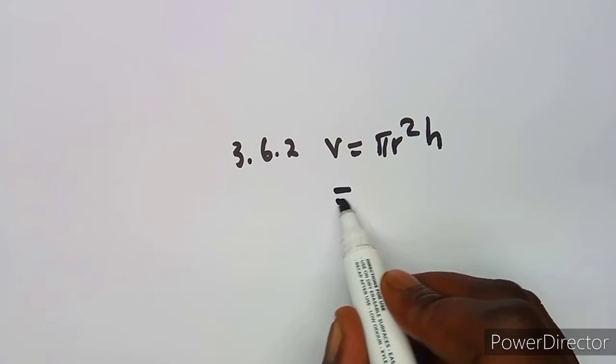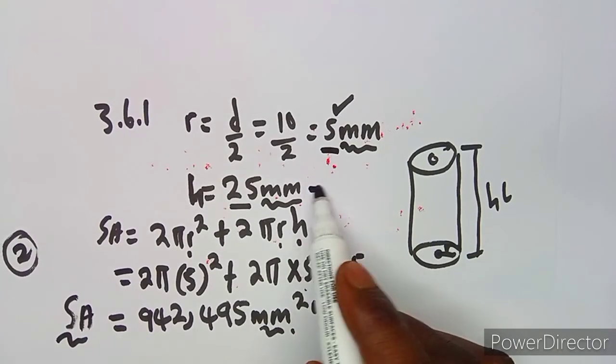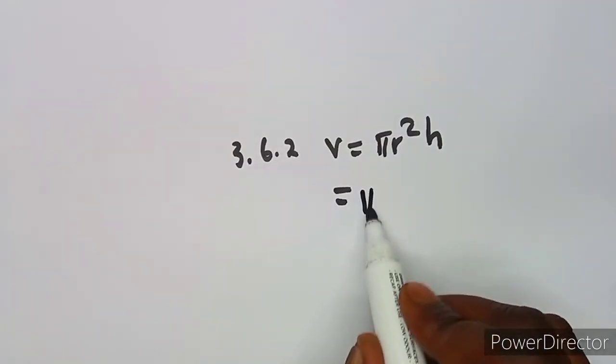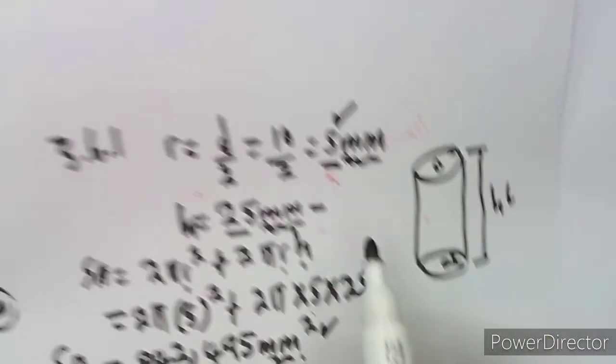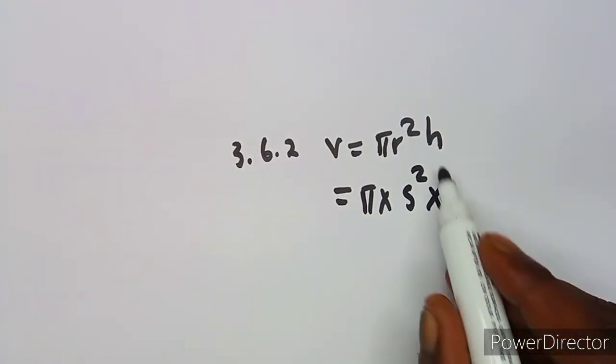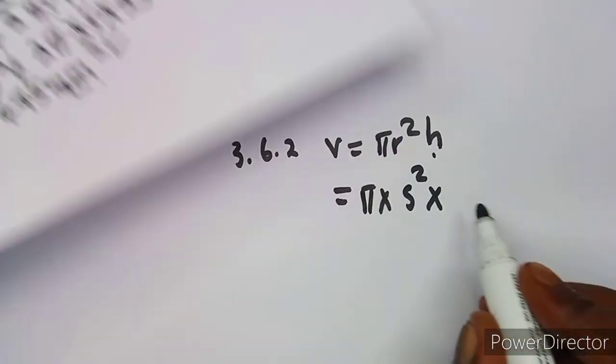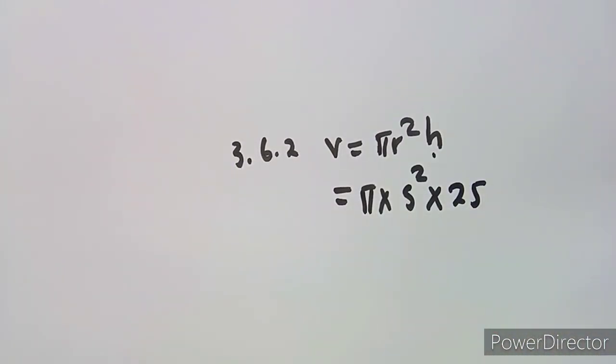You just substitute again, just like what we did in the previous part. The radius is there, the height is there. So it's going to be pi times r squared, which is 5 squared, or you can just put a bracket there, times h. Your h in this case is 25, so you're going to multiply by 25.